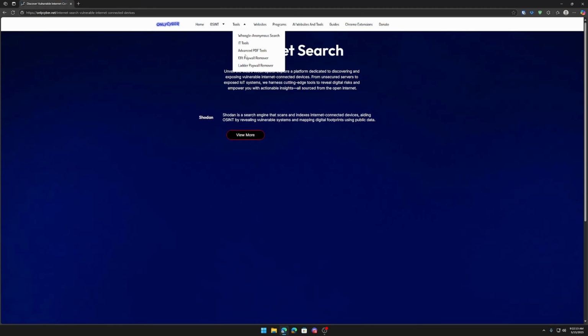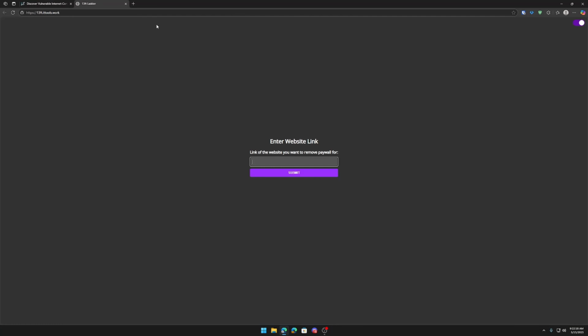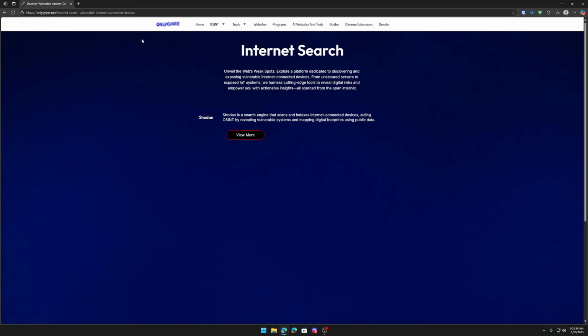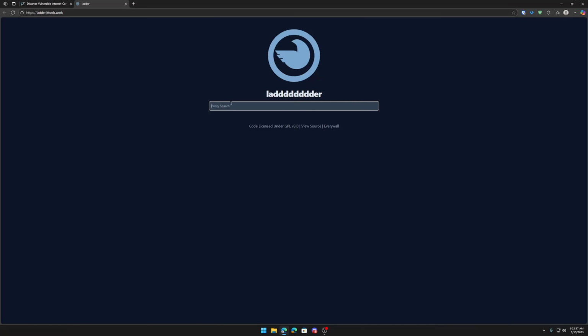If you're looking for a paywall remover, I actually have two. Say you're on the Washington Post and you're trying to read something, but it's got a paywall, or you're on a cooking website and your recipe is behind a paywall. All you've got to do is paste your link in here, hit submit, and it'll take you to that website without the paywall blocking you from doing anything. And the exact same thing on here as well.